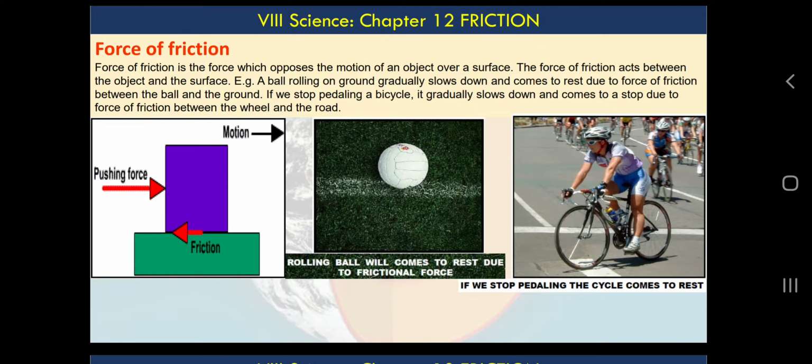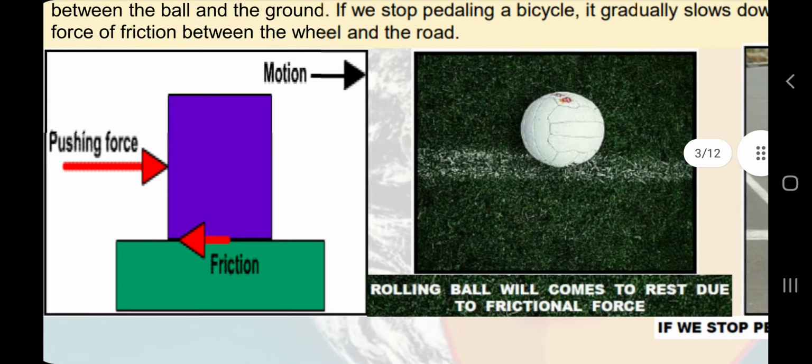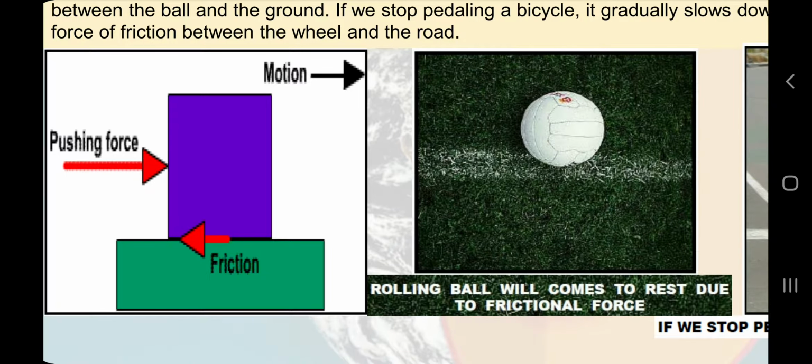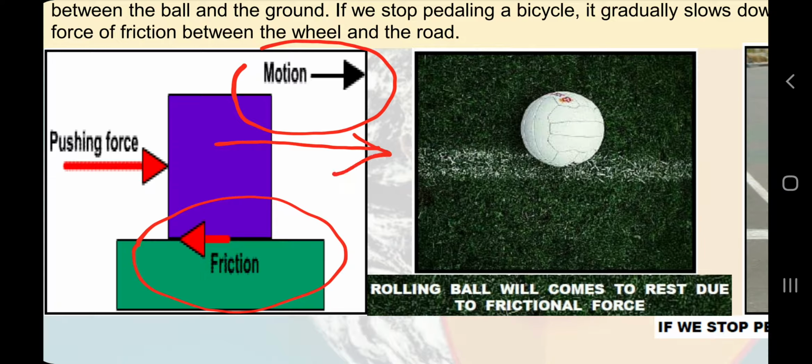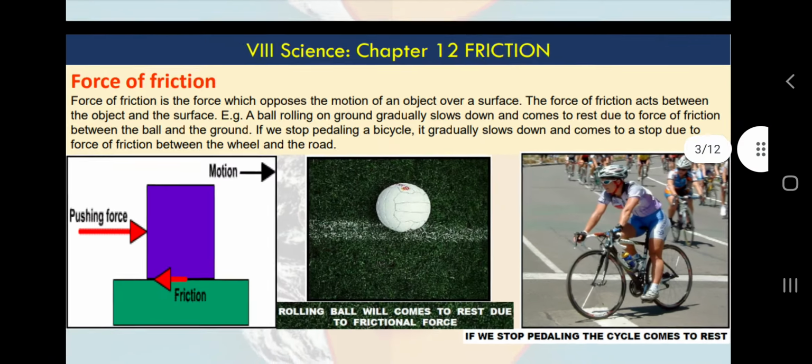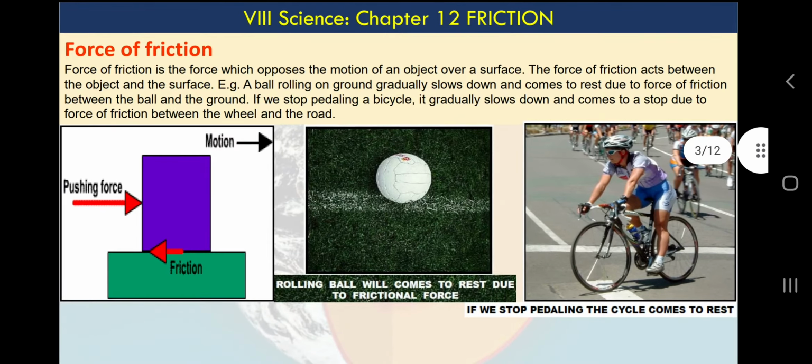In this diagram you can see clearly that friction will always be in the opposite direction of motion. Motion is in this direction and friction is in this direction. This thing we need to remember. One more thing: when we throw a ball or ride a bicycle, if we do not apply force continuously, the ball will stop after some time or the cycle will stop after some time, only because of the force of friction.